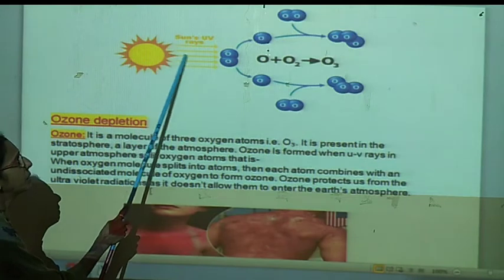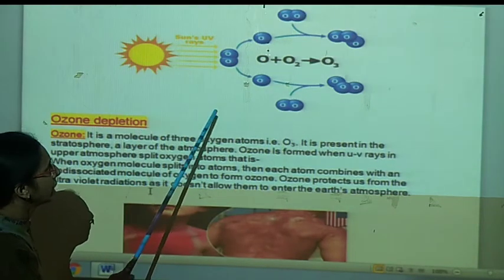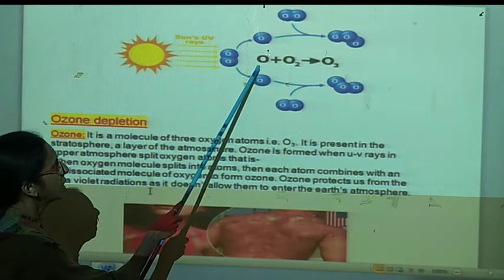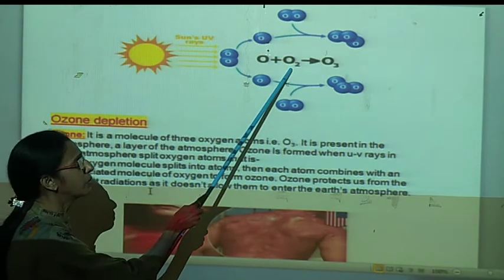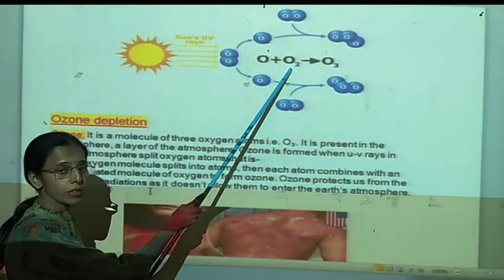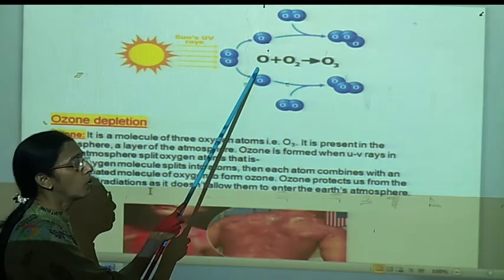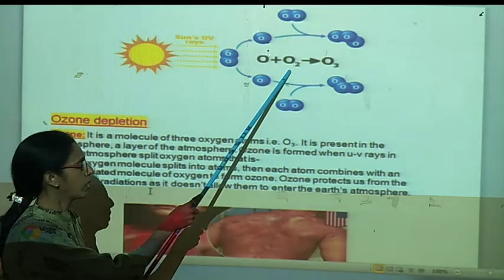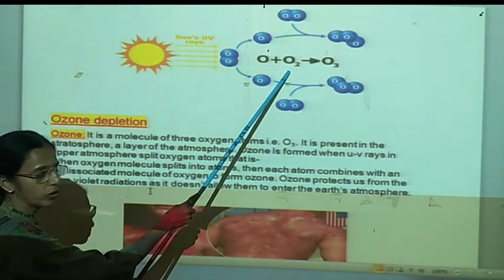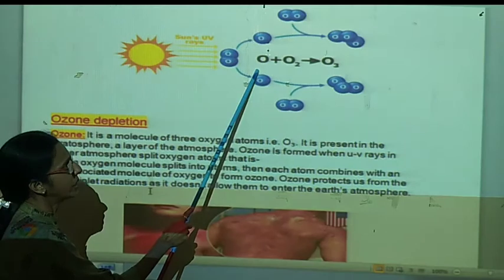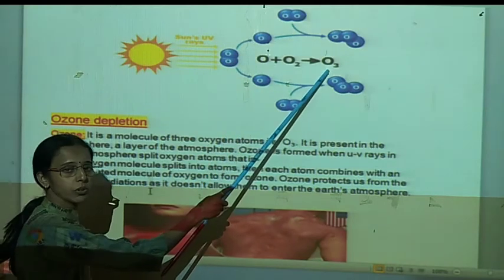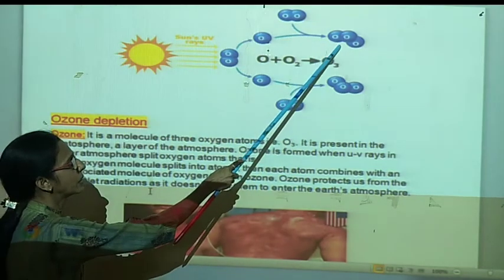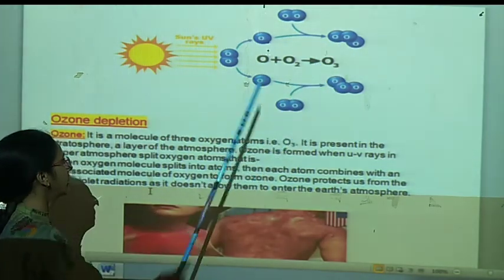From the sunlight there are UV rays and IR rays, due to which elemental oxygen combines with O2, that is molecular oxygen. Single O means elemental oxygen, and O2 is the molecular oxygen. It is also called dioxygen. When they combine with each other, it gives O3, that is ozone. One molecule of ozone contains 3 oxygen atoms.